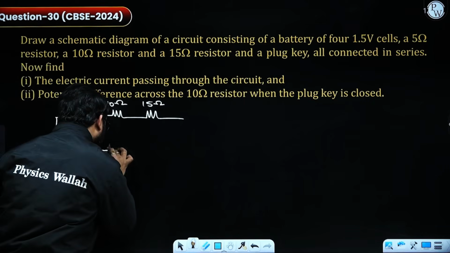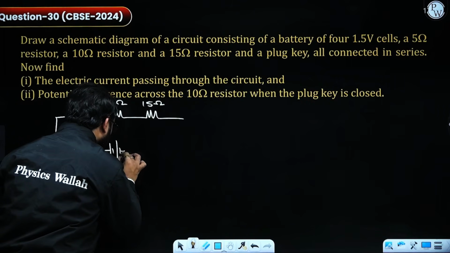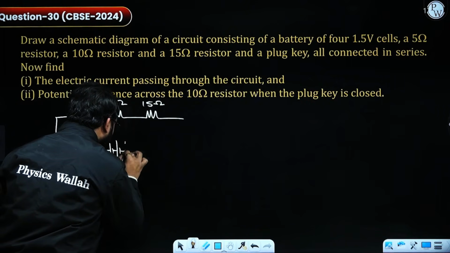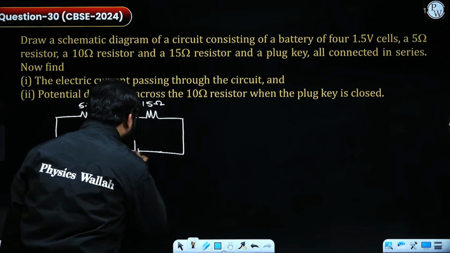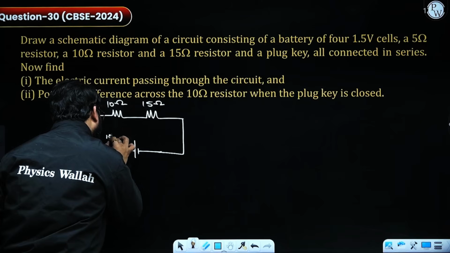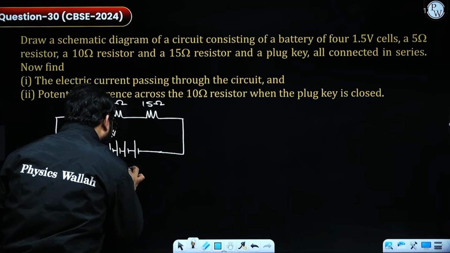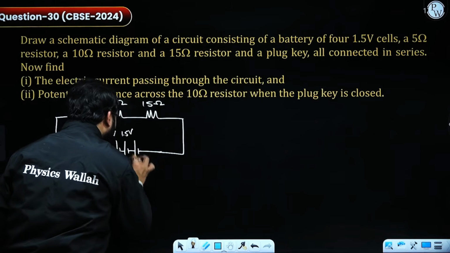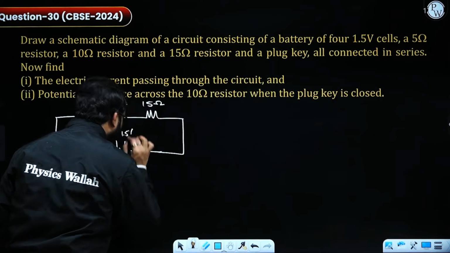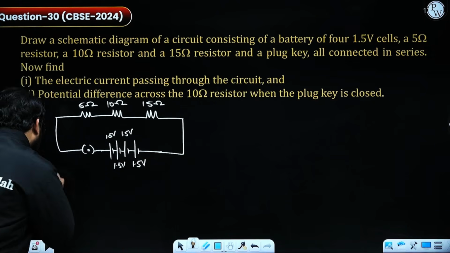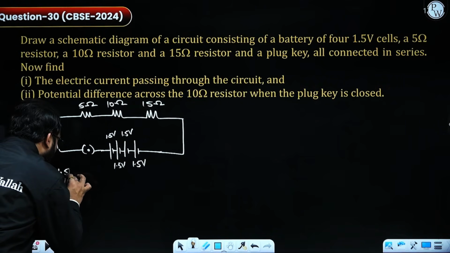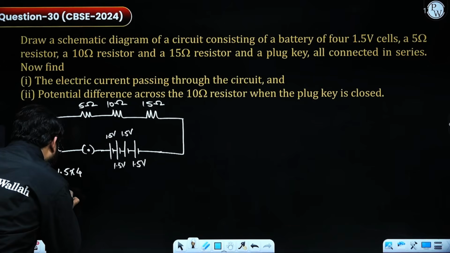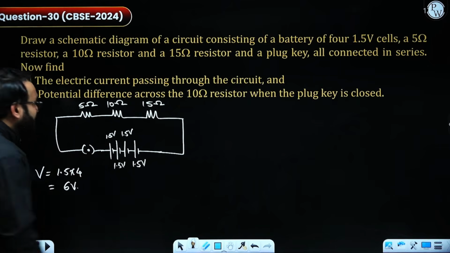So this is 1, 2, 3 and 4. All are 1.5 volt. Now if we observe, the total potential is 1.5 four times, so the potential comes out as 6 volt.